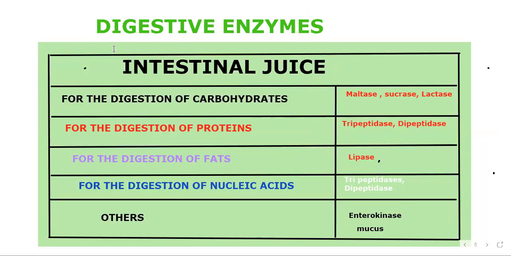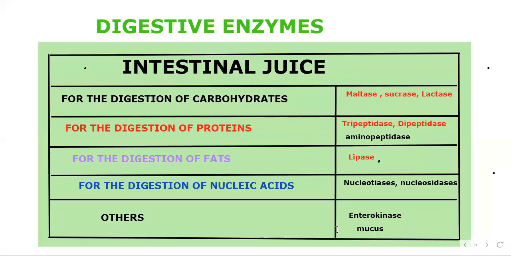Intestinal juice, digestive enzymes of the intestinal juice. For the digestion of carbohydrate, maltase, sucrase, lactase. For the digestion of proteins, aminopeptidase, tripeptidase, dipeptidase. For the digestion of fats, lipase. For the digestion of nucleic acid, nucleotidases and nucleosidases. The others, enterokinase and mucus.